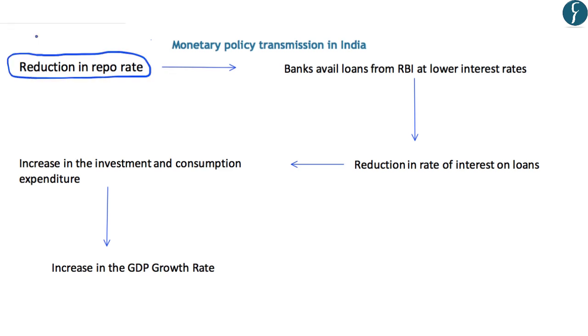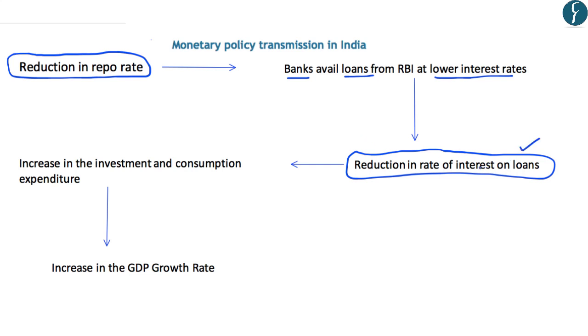As we have read, the repo rate is the rate at which the commercial banks borrow from the RBI. If the repo rate is reduced, the banks will avail loans from the RBI at a lower interest rate. This will lead to a reduction in the rate of interest on loans in the market, so all the borrowers will be able to avail loans from the banks at a lower rate. This will lead to an increase in investment and consumption expenditure, and ultimately to an increase in the GDP growth rate, because when investment and consumption increase, the GDP growth rate increases.